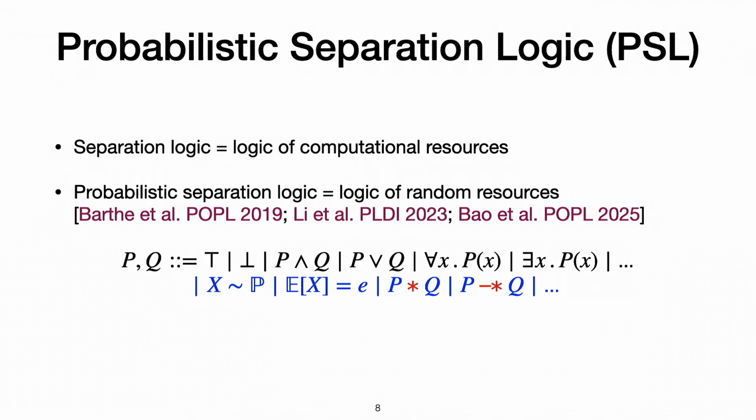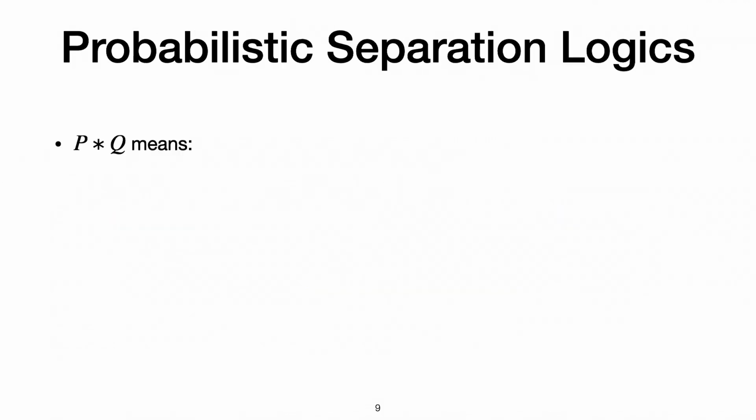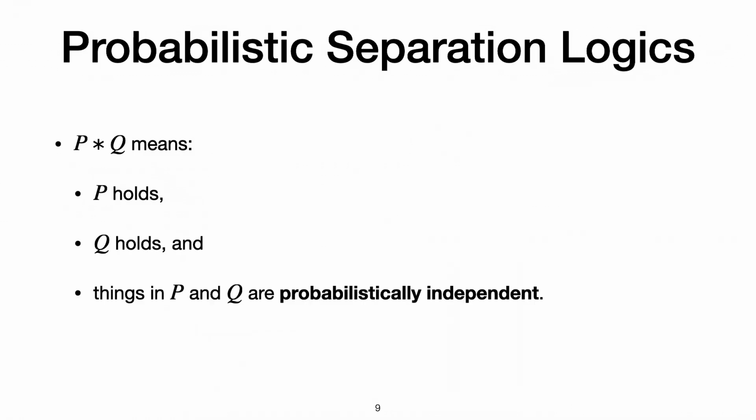The first one says that X is distributed according to a distribution P. And the second one says the expected value of X is some expression E. And the third and fourth are the separating conjunction and the magic wand, which is the right adjoint. So P star Q in the case of PSL basically means that P holds, Q holds, and also things in P and Q are probabilistically independent.